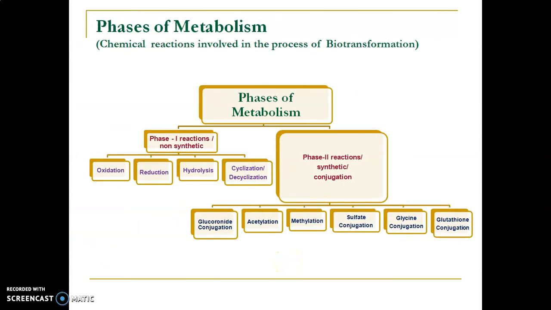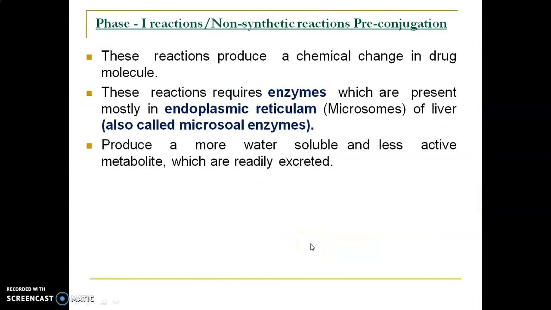Next are the various phases of metabolism, also called the chemical reactions involved in the process of biotransformation. Basically there are two processes: phase 1 reactions, called non-synthetic, and phase 2 reactions, called synthetic or conjugation reactions. Phase 1 is subclassified into oxidation, reduction, hydrolysis, cyclization and decyclization. Phase 2 reactions include conjugation, that is glucuronide conjugation, sulfate, glycine and glutathione conjugation, acetylation and methylation. Let's see these one by one.